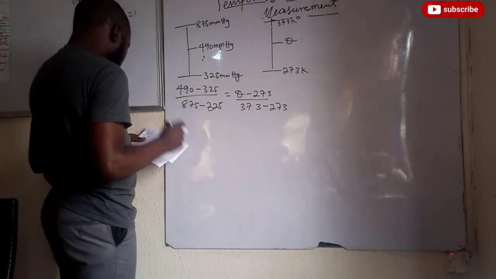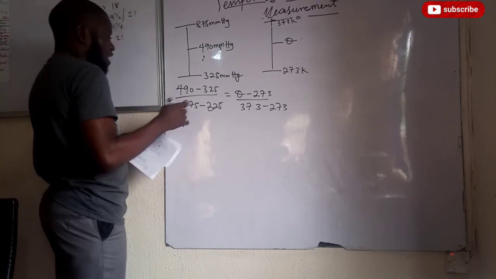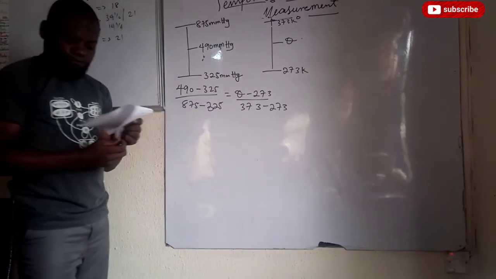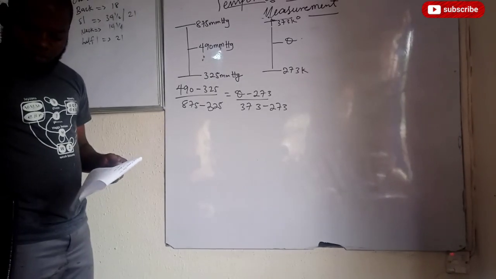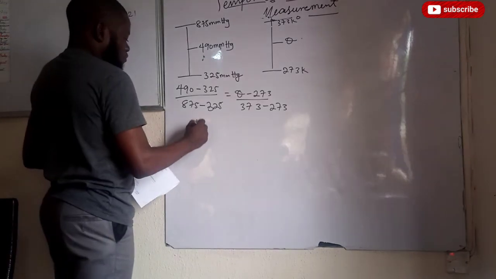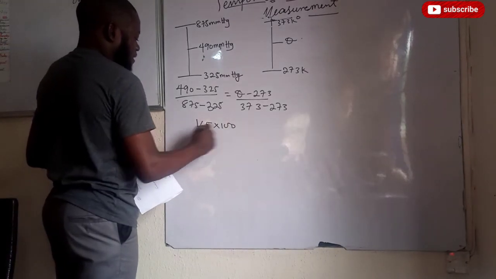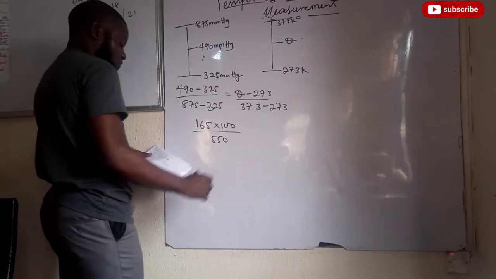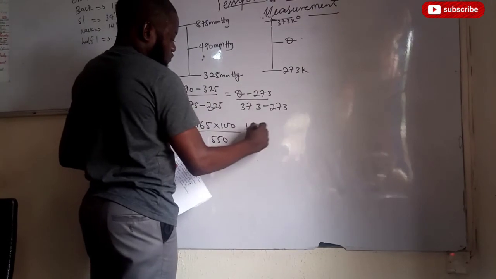So if this should be the case, if I cross multiply here now, let's check our calculator for whatever the value would be. I think this will give us 165 multiplied by 100 divided by 550, plus 273.